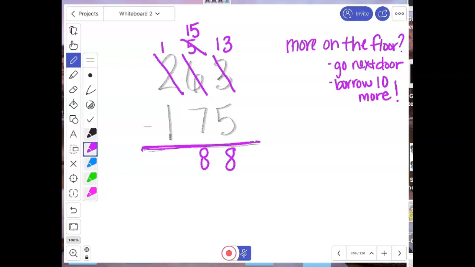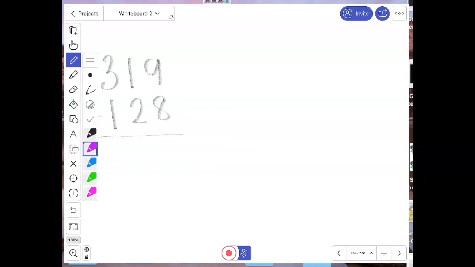So if there's more on the floor, you go next door, you borrow 10 more. Then you can subtract. If you have more on the top, there's no need to stop, you just subtract. Okay, let's look at another one.